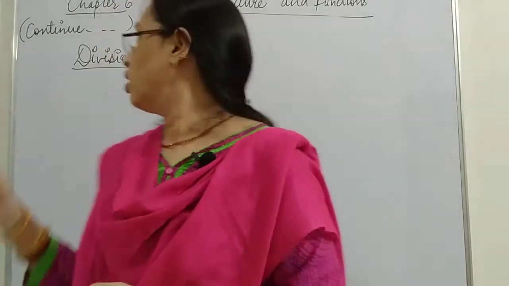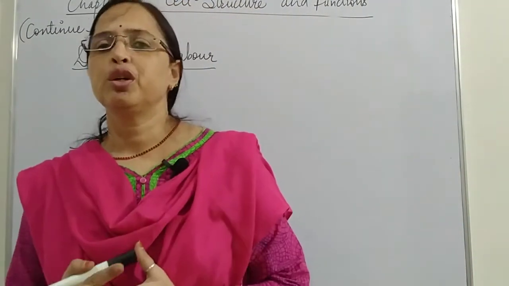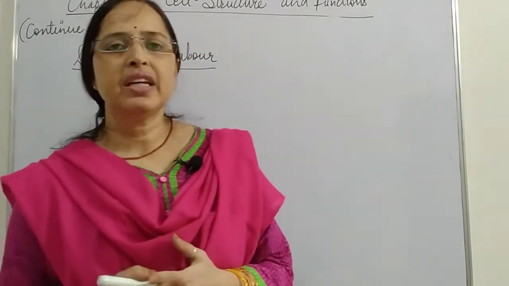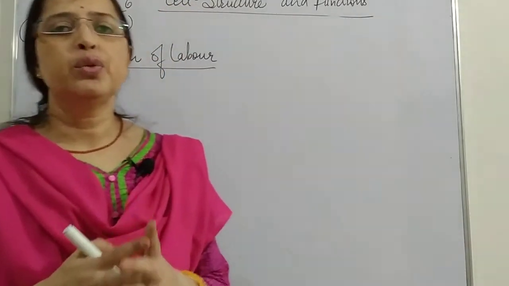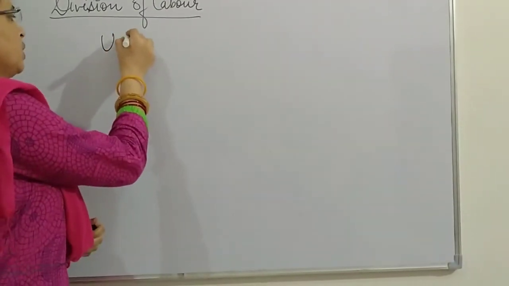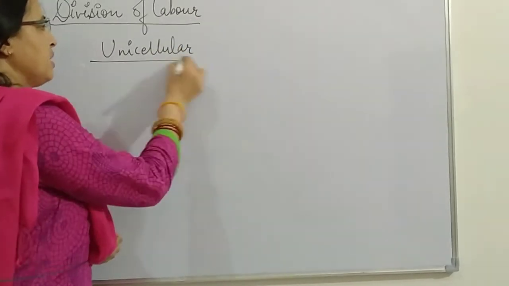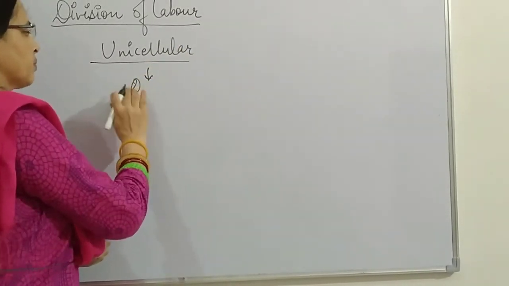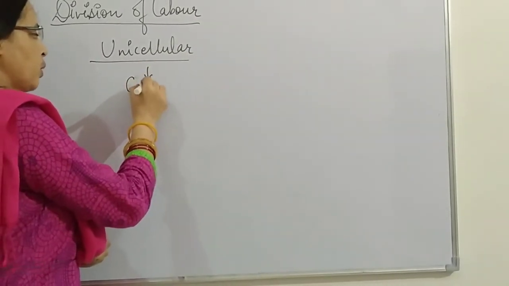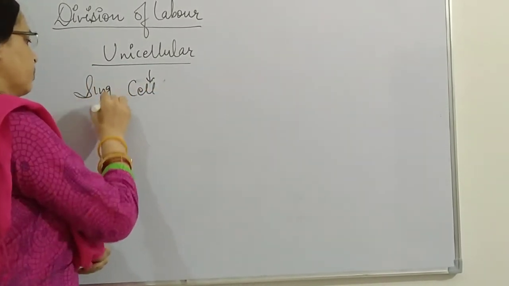Now here is the next topic, that is division of labor. What do we mean by division of labor? When we talk about unicellular organisms, just now I told you about unicellular organisms, that means single-cell organisms whose body is made up of a single cell.